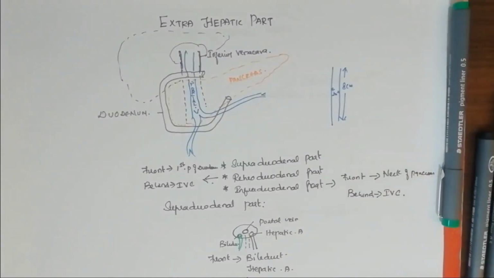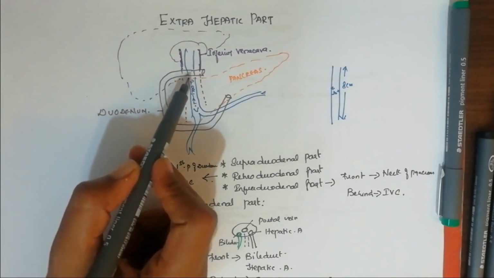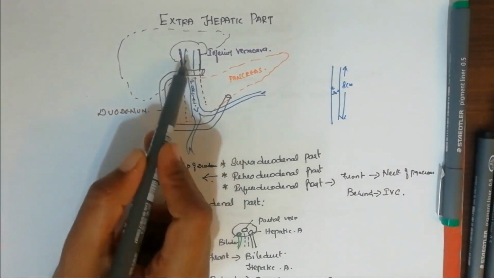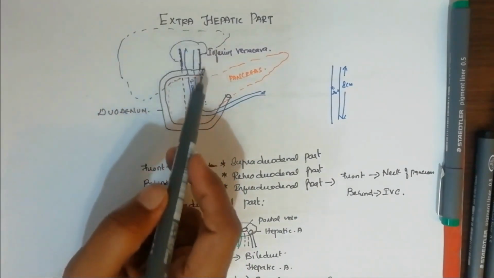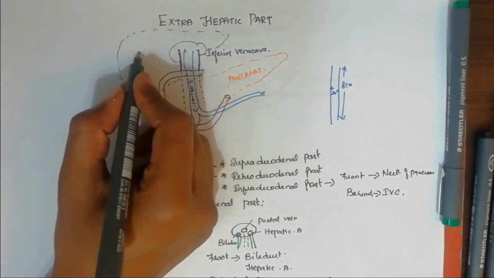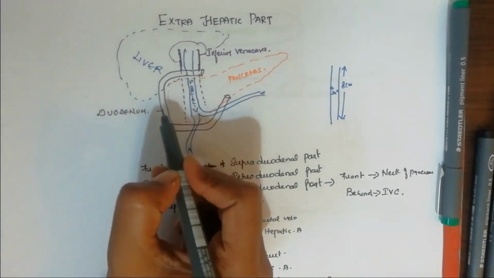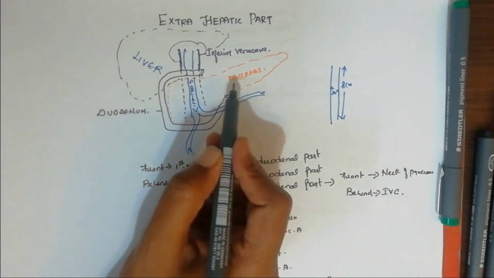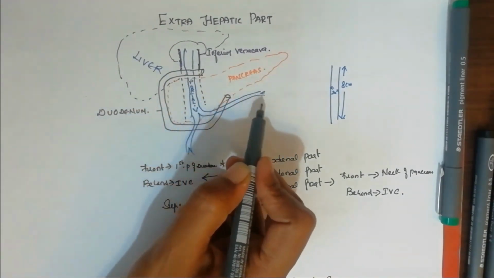So now we are going to deal with the extrahepatic part. Among the two parts, the part which is present outside the liver is considered as the extrahepatic part. So this is the extrahepatic part, the part which you are seeing vertically, and you can make out the outlines. This is the outline of the liver which you are seeing. And then we have got this duodenum which you are seeing, and this is pancreas, and this blue colored structure which I have shown is the portal vein. And now we are going to deal only with the part which is present outside the liver.